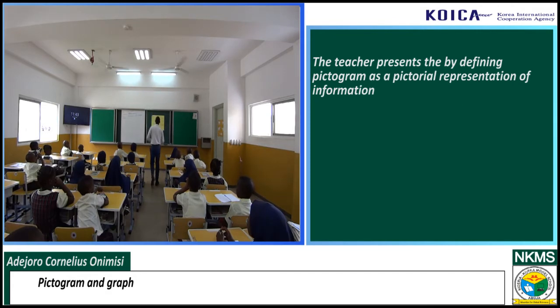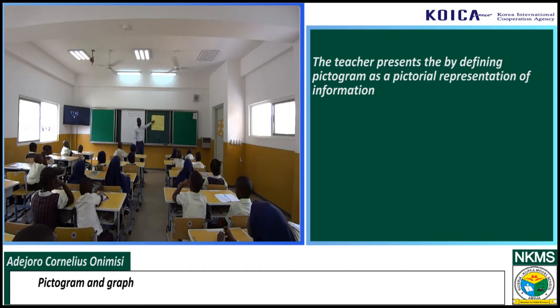Now, from this cardboard, you can see that here we have the names of people. The first name here is what? Shola. The second name here is what? Dauda. Very good. The third name here is what? BC.